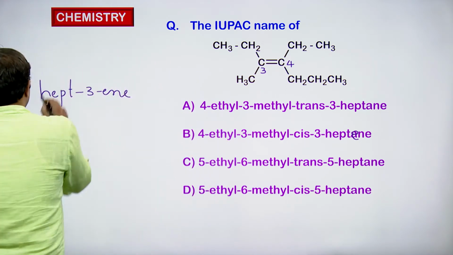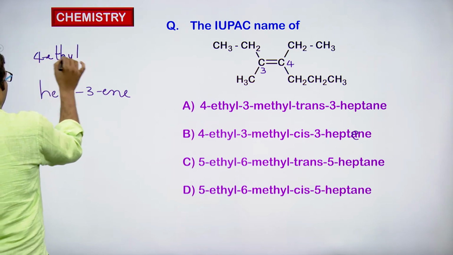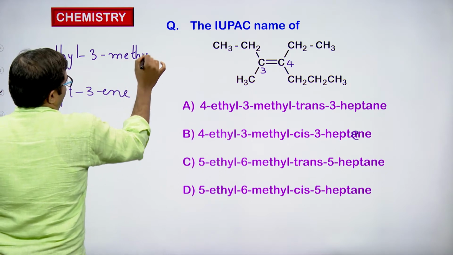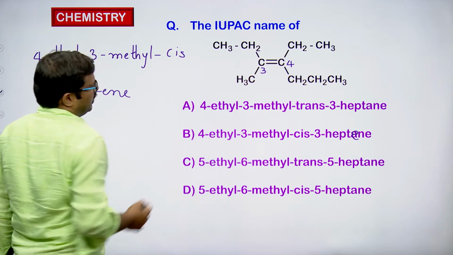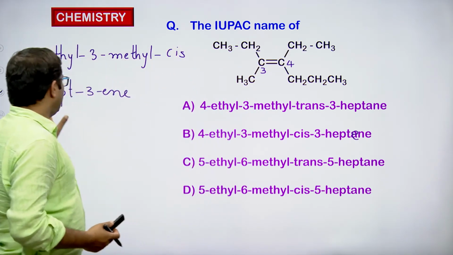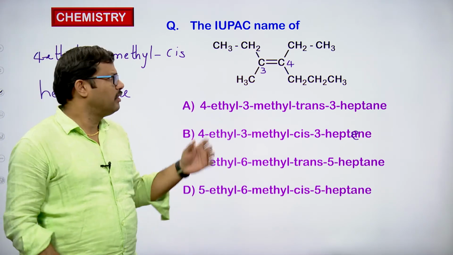It should be 4-ethyl, 3-methyl, cis, because the orientation of the ethyl groups is on the same side of the double bond, so it is cis. Hept-3-ene is the name of this particular compound. Okay, right. Let us look at one more.